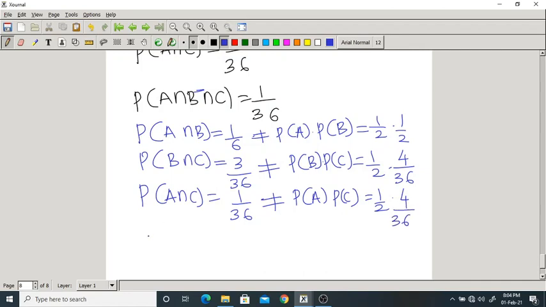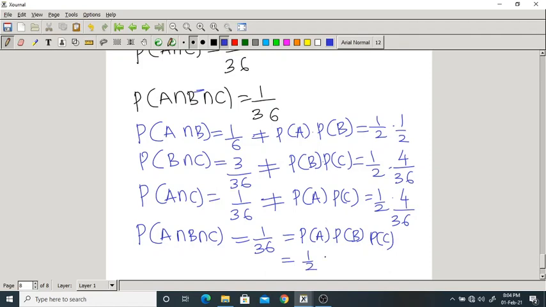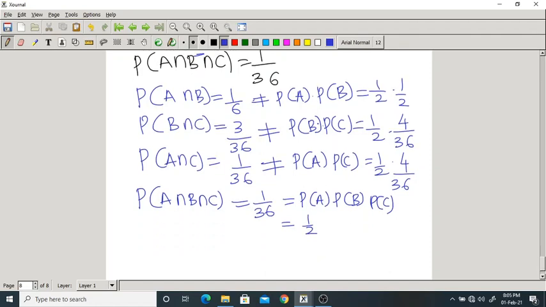Okay. But the probability of A intersection B intersection C is equal to how much? 1 by 36. That is also equal to probability of A into probability of B into probability of C. Why? Because probability of A is 1 by 2, probability of B also equal to 1 by 2, and probability of C is also equal to 4 by 36. So these two will cancel out. That is also equal to 1 by 36. So this is true. And these are not true.